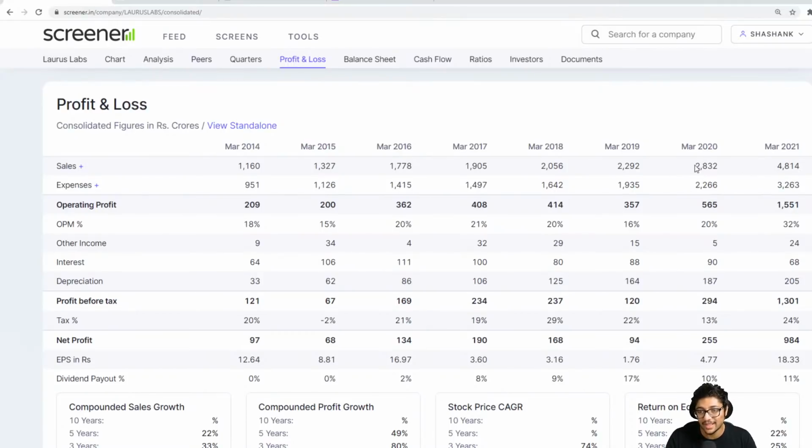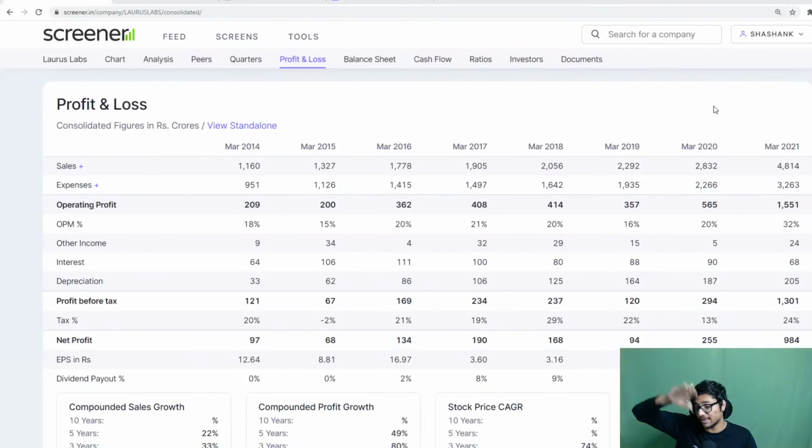Because of this jump, you will see why the entire stock price also keeps jumping. This is the main reason. Now, I don't care about expenses so much. I'm going to look at any anomalies, any big numbers coming up. I'm going to look at operating profit margin. You don't need to look at all the numbers, I can look at operating profit margin. Now see this.